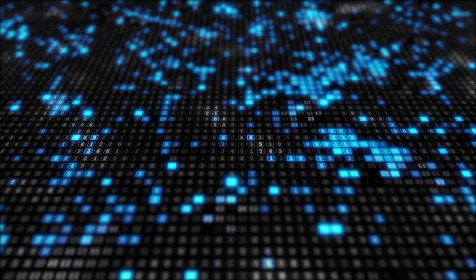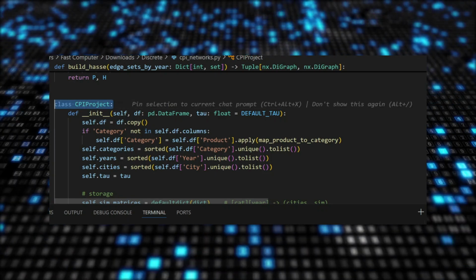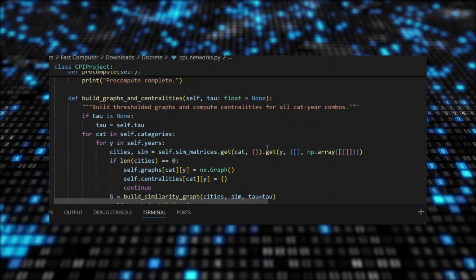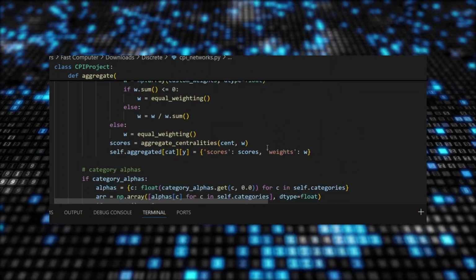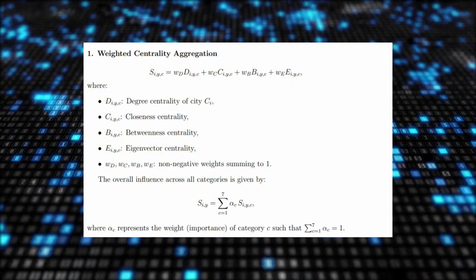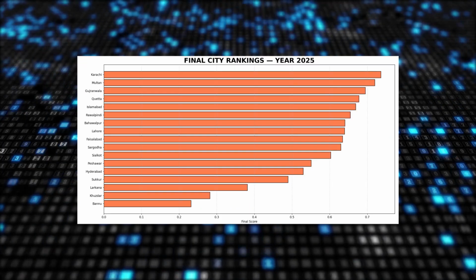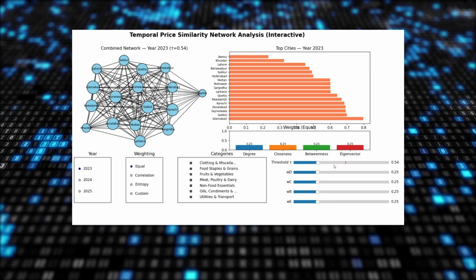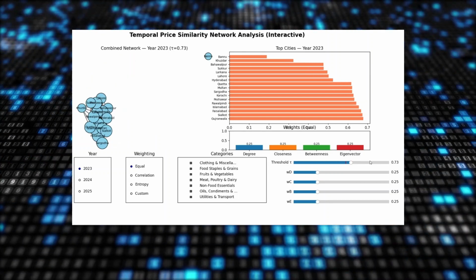We implemented everything inside a custom class called CPI Project. This class is responsible for building similarity matrices, constructing category-wise graphs, computing centralities, and generating rankings. We also built an interactive dashboard using Matplotlib so users can change tau and weighting schemes live.